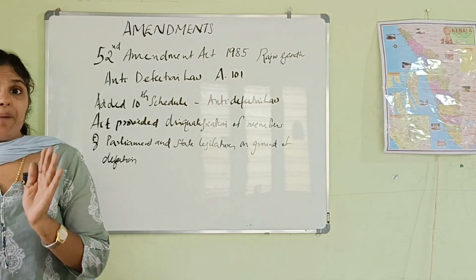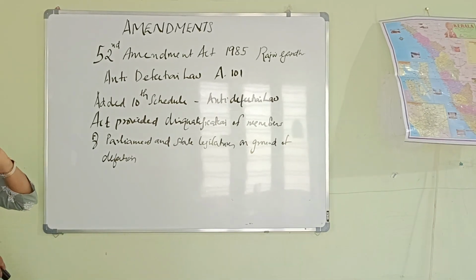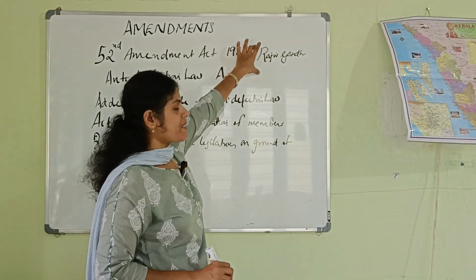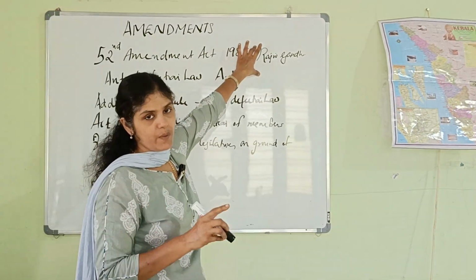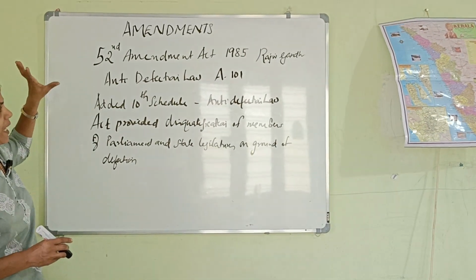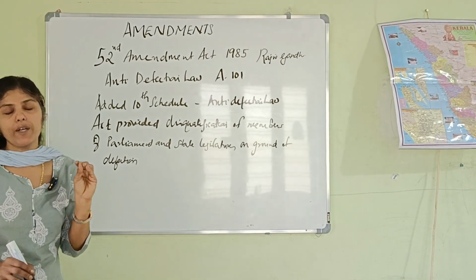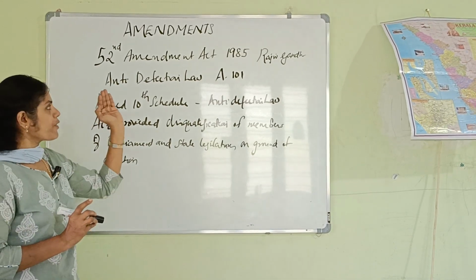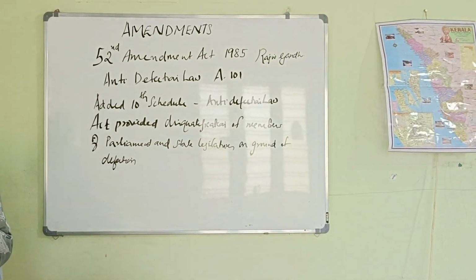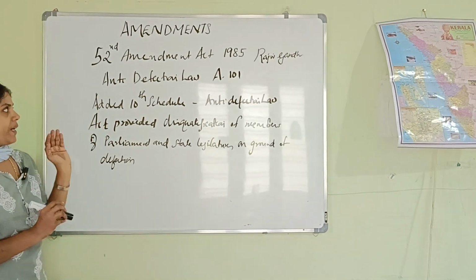Now, the 52nd Amendment Act of 1985. This Act was passed in 1985, and the PM was Rajiv Gandhi and the President at the time was Gyani Zail Singh. As per the 52nd Amendment Act of 1985, the anti-defection law was introduced and it was included in Article 101 of the Indian Constitution.